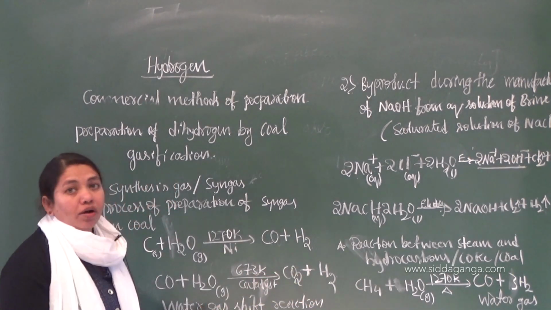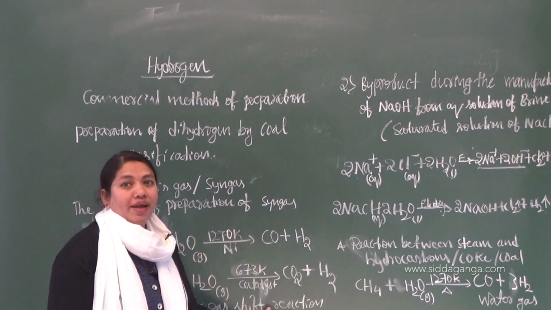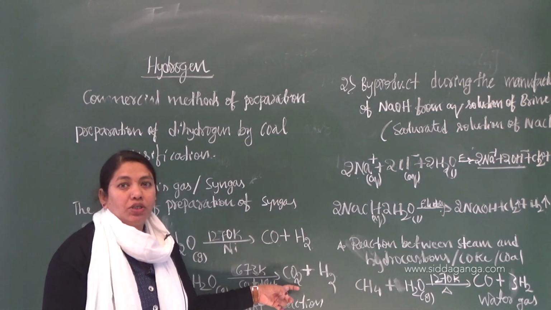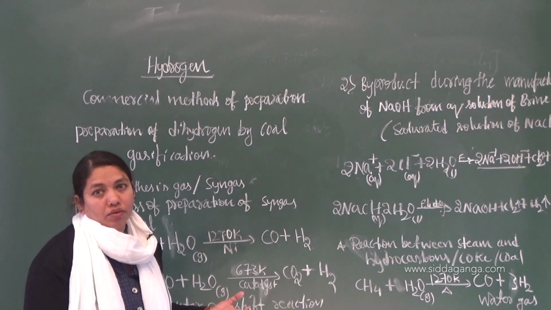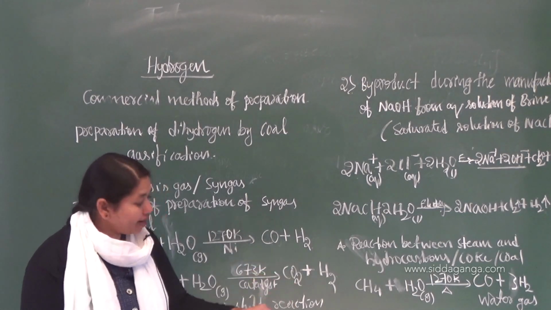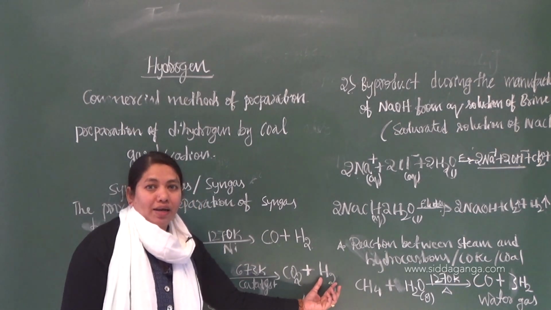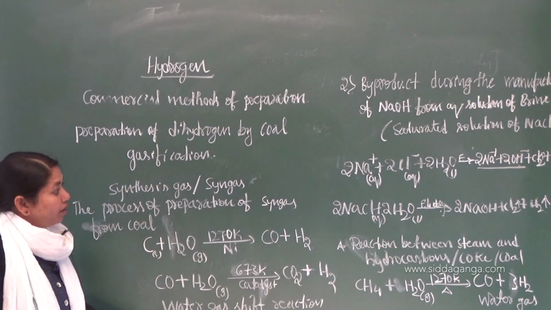The reaction is called as water gas shift reaction. And this carbon dioxide can be removed from the reaction mixture by scrubbing with the sodium arsenate solution. If you make it react with that, the carbon dioxide will be eliminated. What will be left? That is nothing but the dihydrogen. So understood? This is a very important method of preparation.